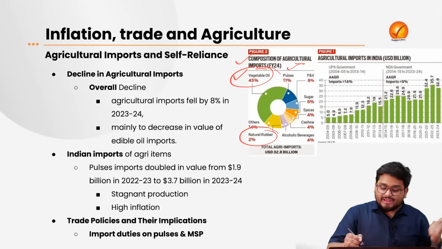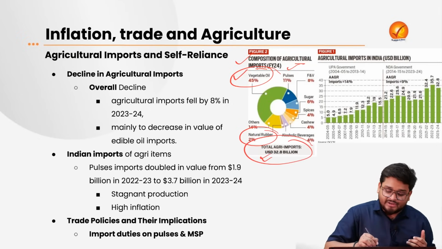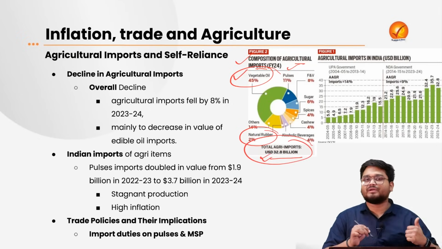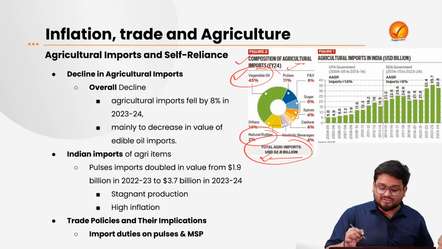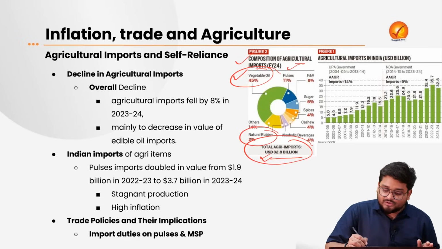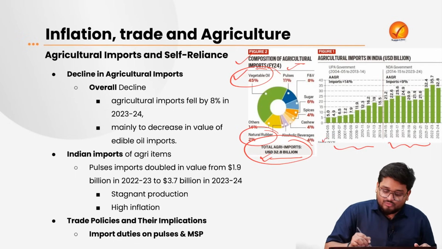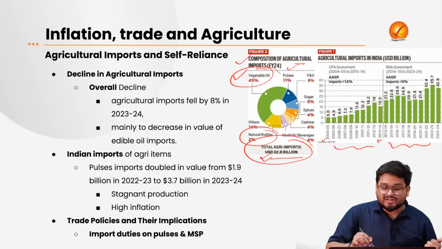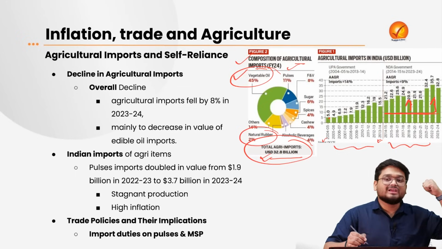And this is the basket of composition, and the total agricultural import is around $32 billion. Now, if you look at the trend in the last 5-6 years and also the last 20 years, particularly under various governments, we see that from 2004 to around 2014, agricultural imports were very low. But right now, if you can see here, the agricultural imports over a period of time have increased.